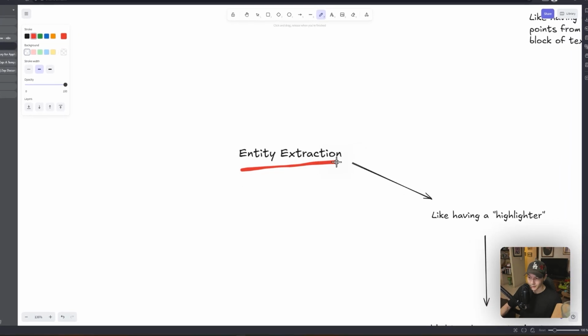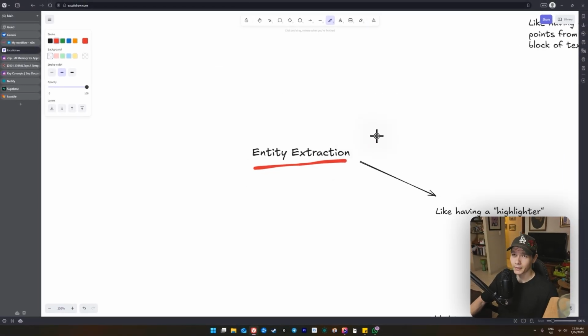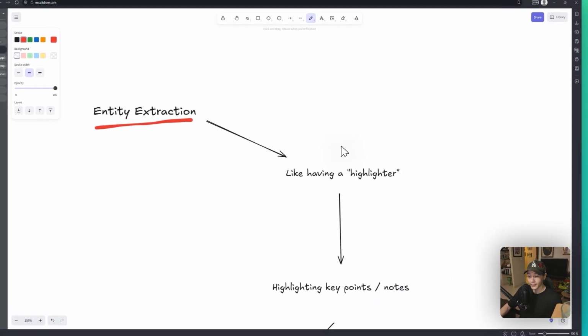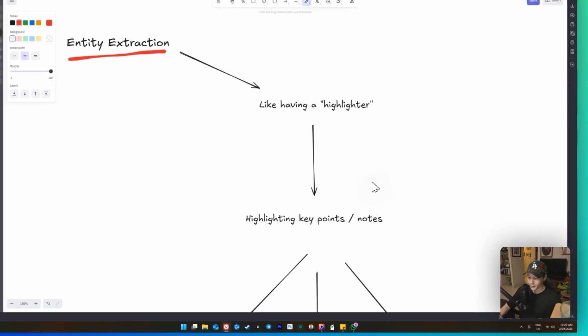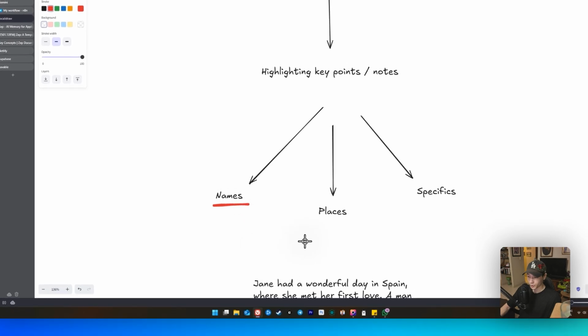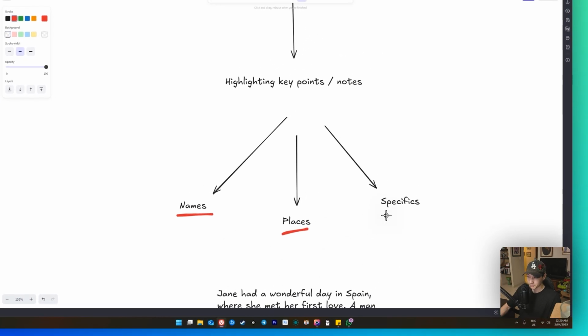And then we have entity extraction. Think of this like having a highlighter. When you get a highlighter, you might highlight a few words in a paragraph, and this is the key part here, that's the key part there. Same exact thing going on here as well. This might be for things like names, or places, or specifics in general.